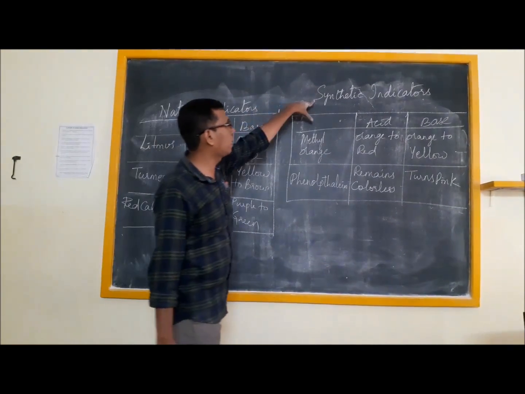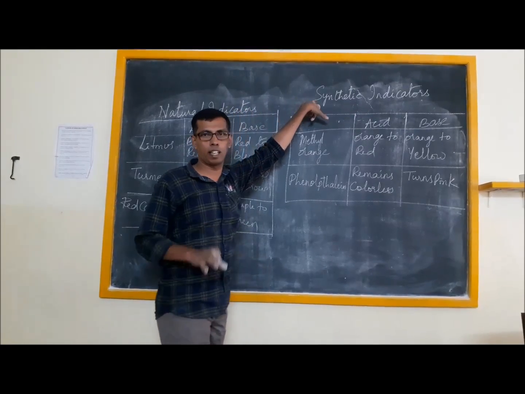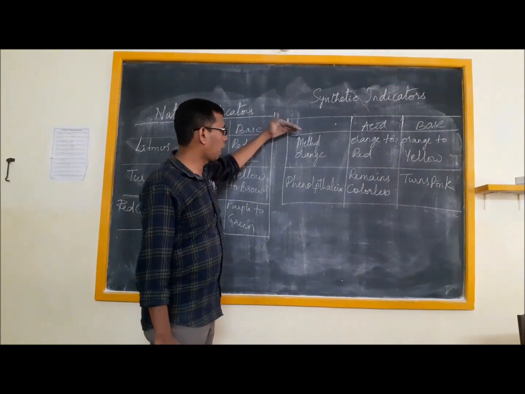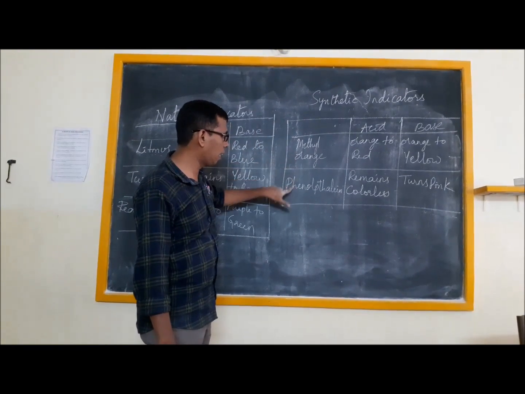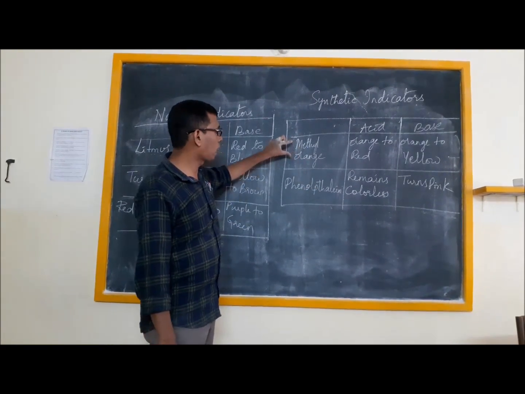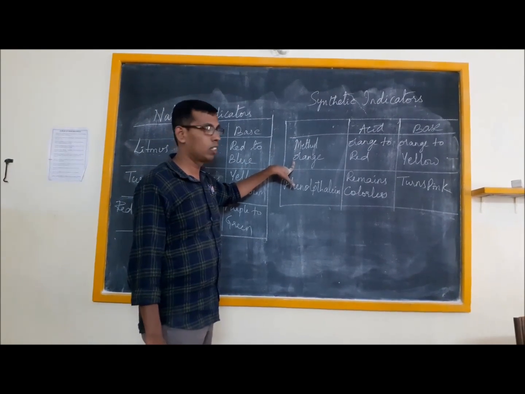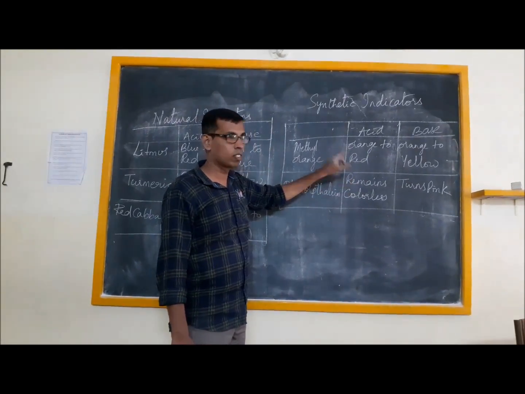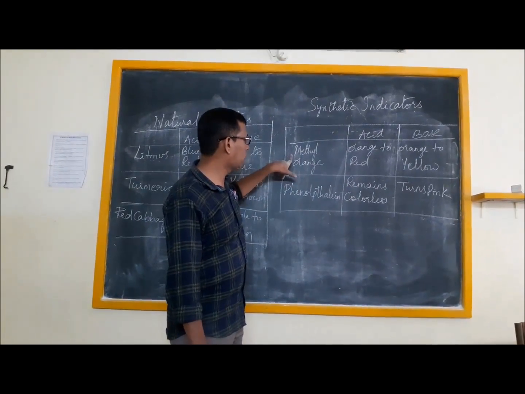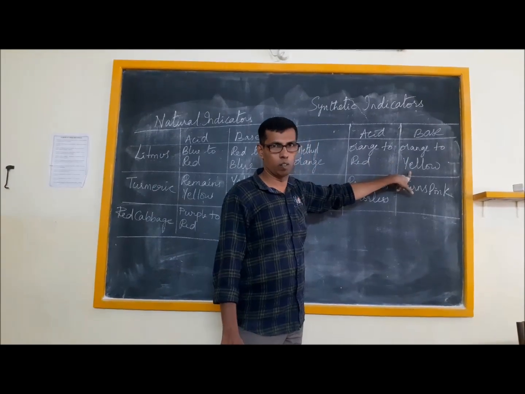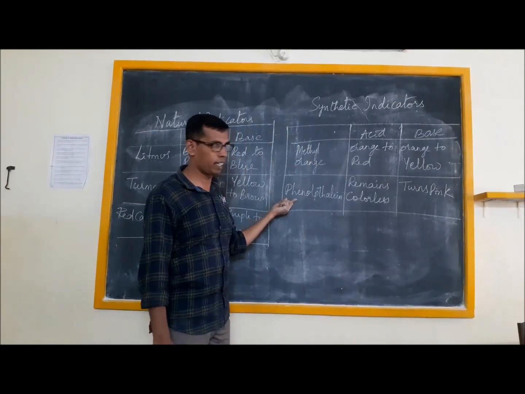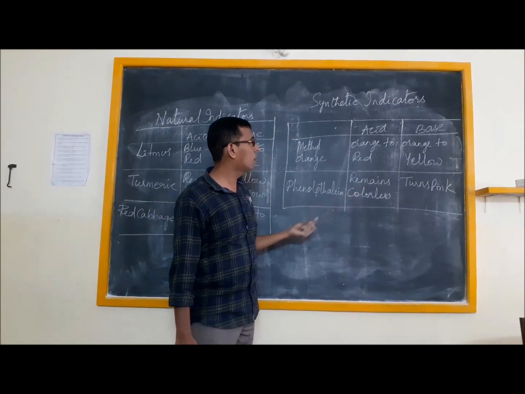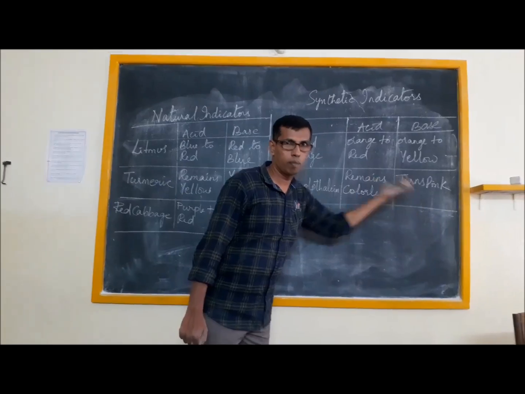When it comes to synthetic indicators, what are synthetic indicators? Man-made indicators, prepared in the lab. Two examples: methyl orange and phenolphthalein. Methyl orange is originally orange in color. In presence of acid, it turns from orange to red, and in presence of base, it turns from orange to yellow. Similarly, phenolphthalein, which is white or colorless, in presence of acid remains colorless. In presence of base, it turns pink.